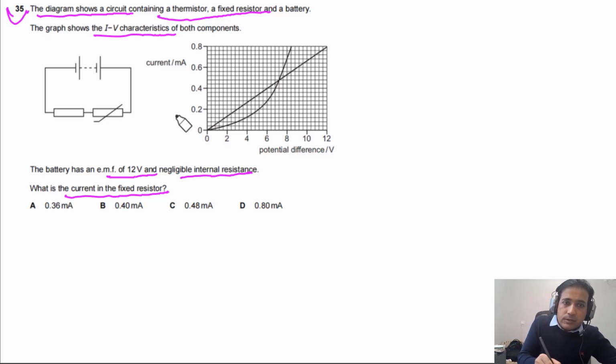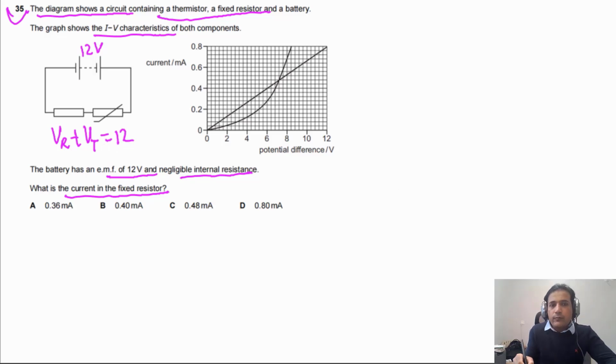For this question, it is given to us that the EMF of the power supply is 12. So it means that V plus VT has to be equal to 12. Now from the graph, for example, if you look at this point, the PD across these two components will be greater than 12. So this point is not a suitable one, and we need to look for another point.